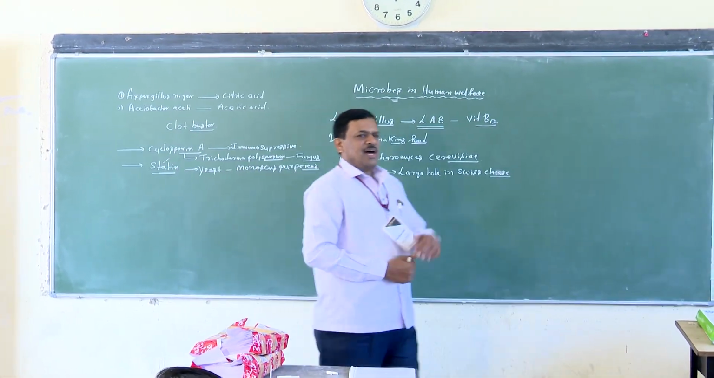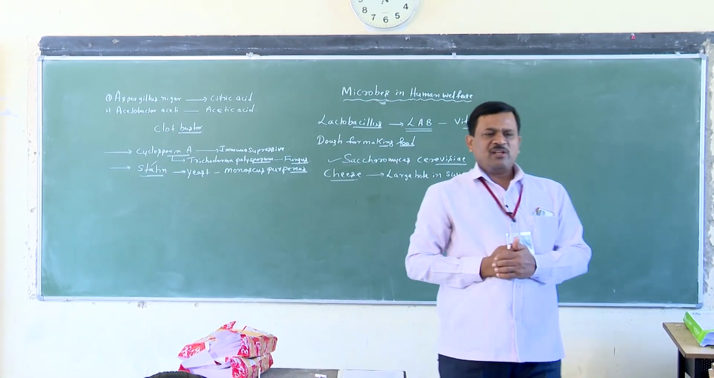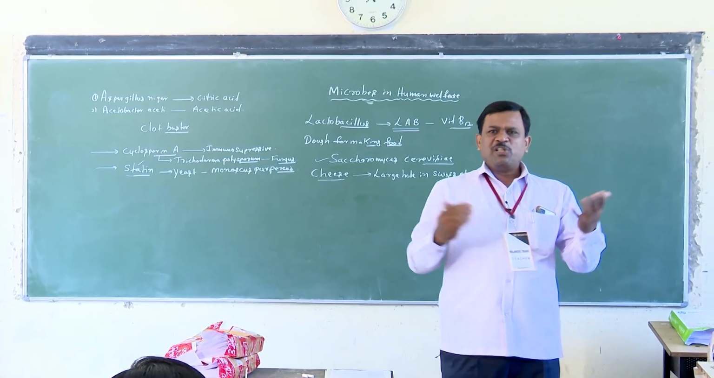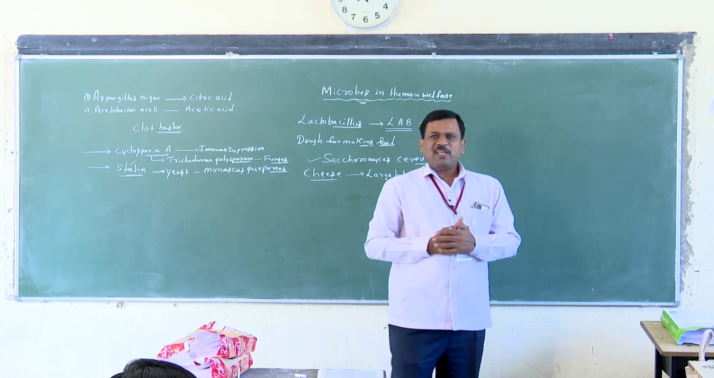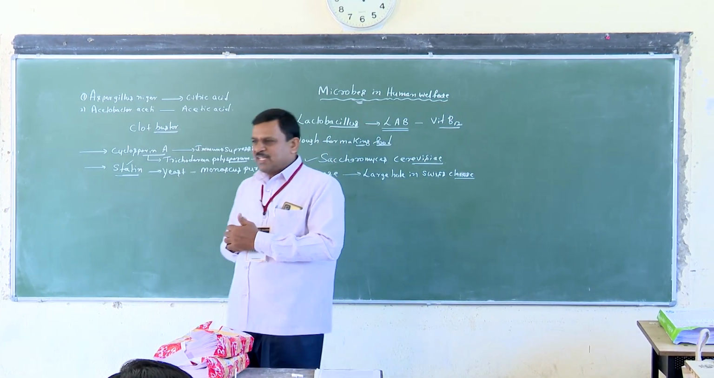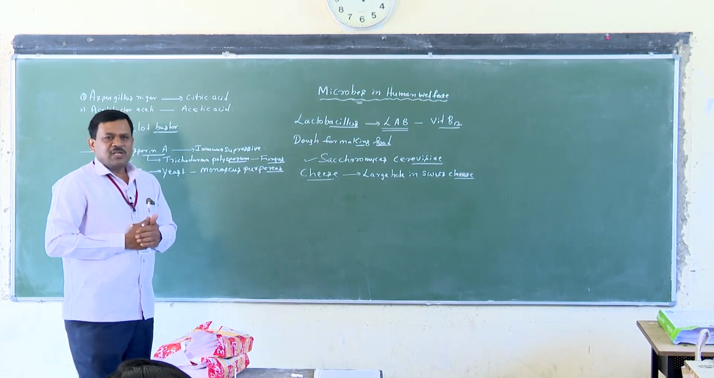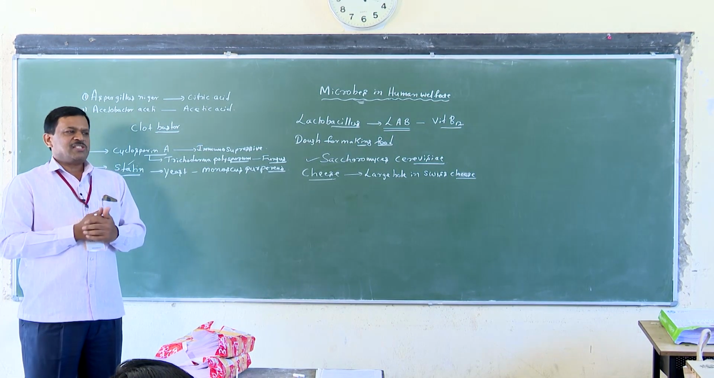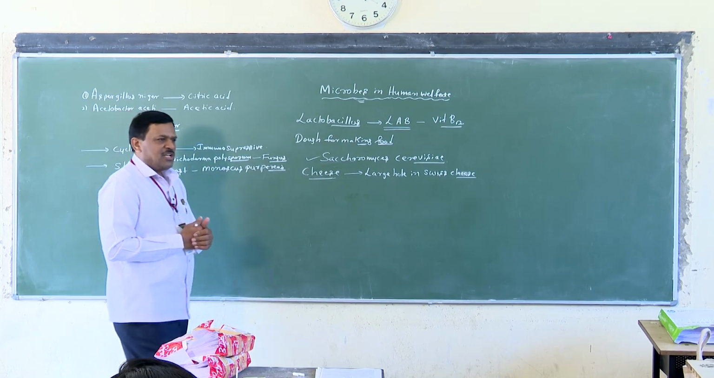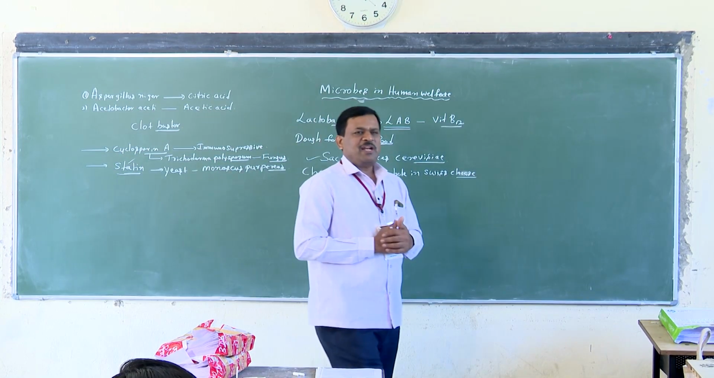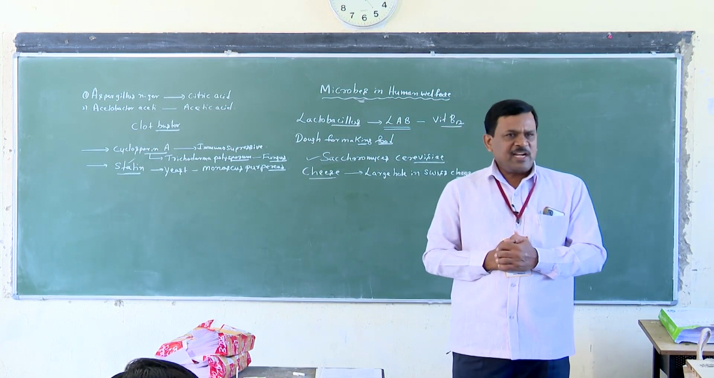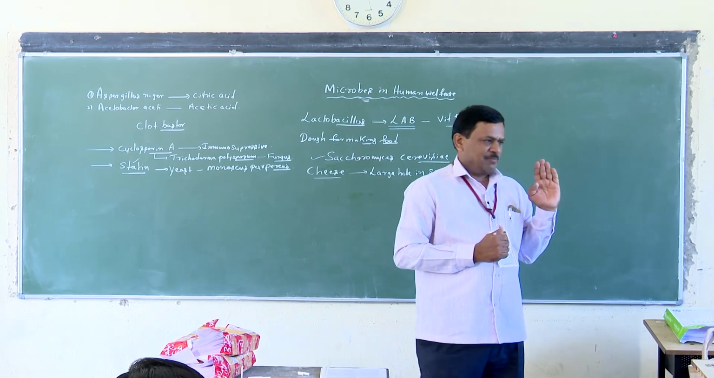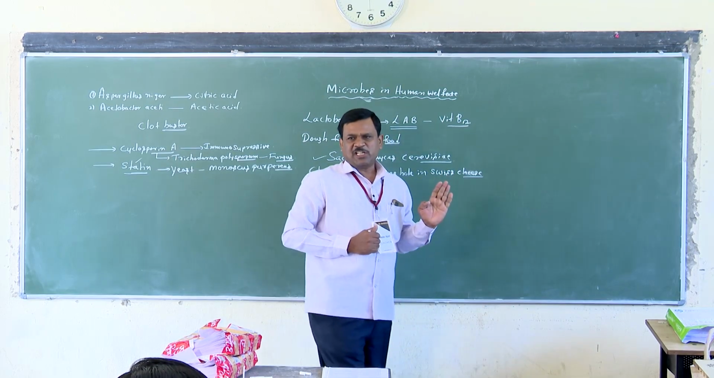Another one with a very important role is sewage treatment. Sewage is municipal waste produced especially in urban cities. Sewage is treated in two stages. One is called primary treatment, and the second is secondary treatment. Primary treatment involves filtration and sedimentation.